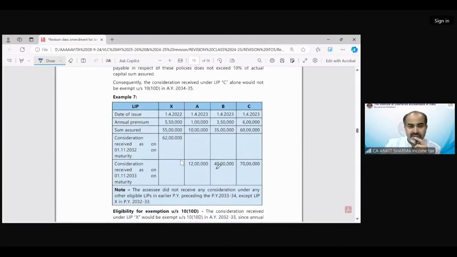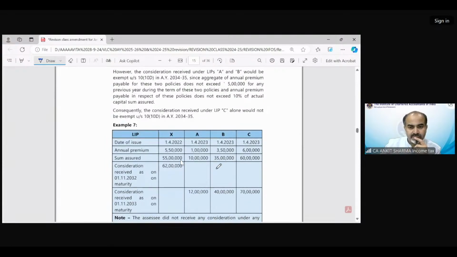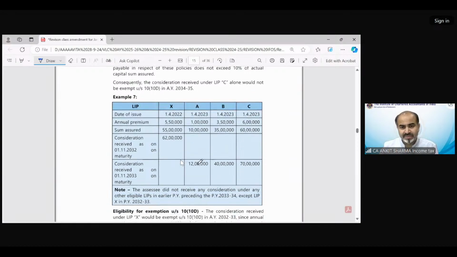now this is a very interesting question. Date of issue, annual premium is 550, 1 lakh, 350, 6 lakh. Sum assured, we have consideration received as on so and so, but we do not get any exemption earlier.